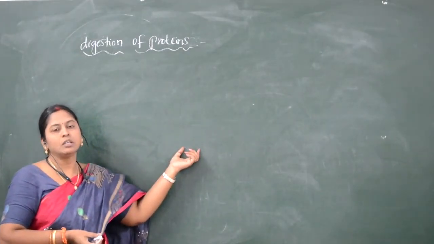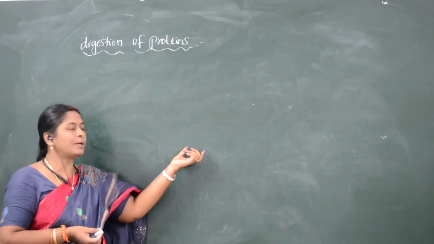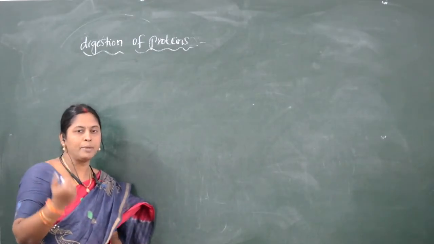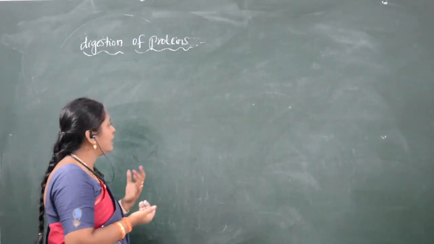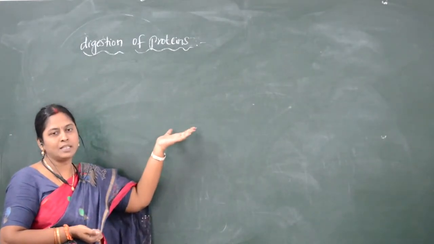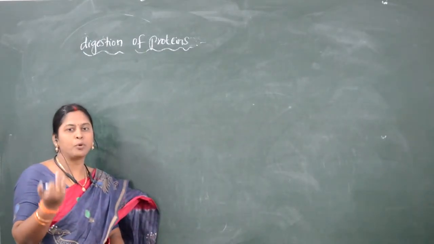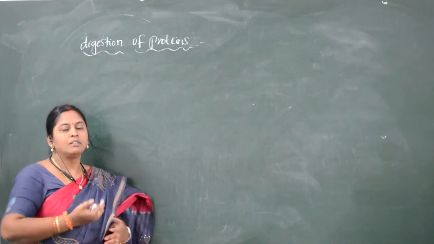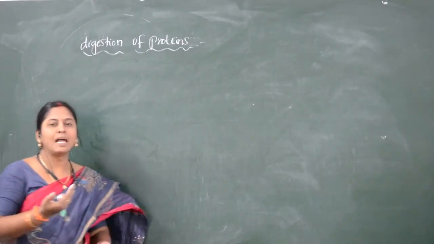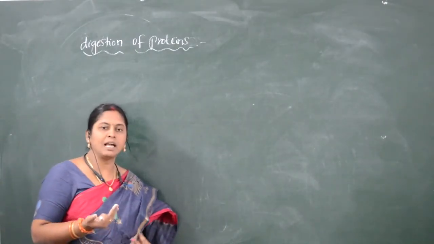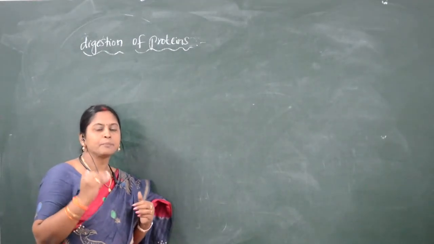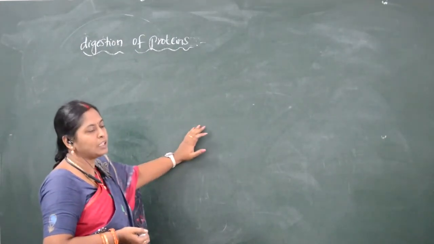But in the stomach, the stomach is lined with the epithelium, that is mucous epithelium, whereas below the mucous epithelium gastric glands are present. Gastric glands give out the gastric juices which consist of proenzymes. These proenzymes are pepsinogen and prorenin, which are of inactive form. These inactive forms have to be activated. So in the gastric juice, hydrochloric acid also is present. This hydrochloric acid activates the proenzymes into active enzymes.